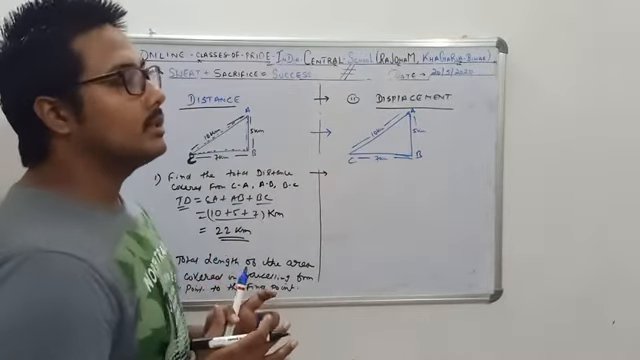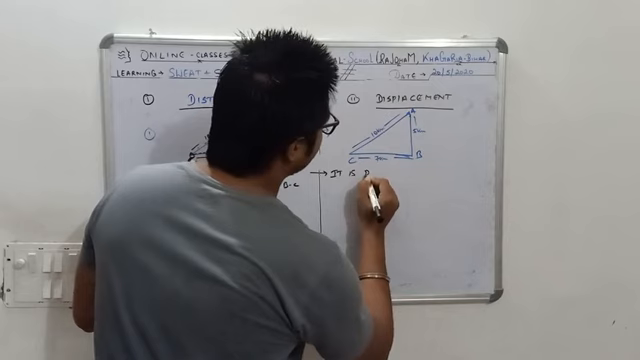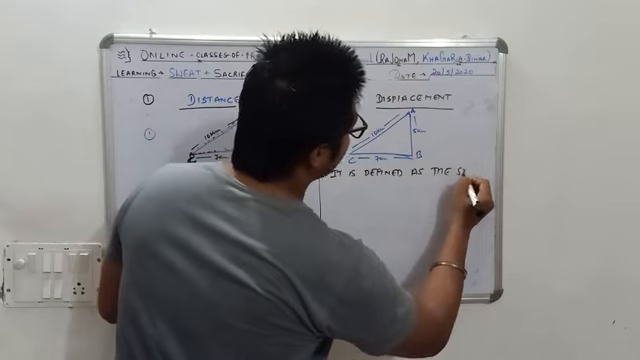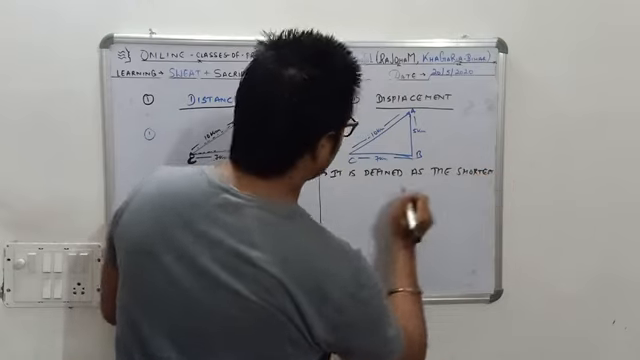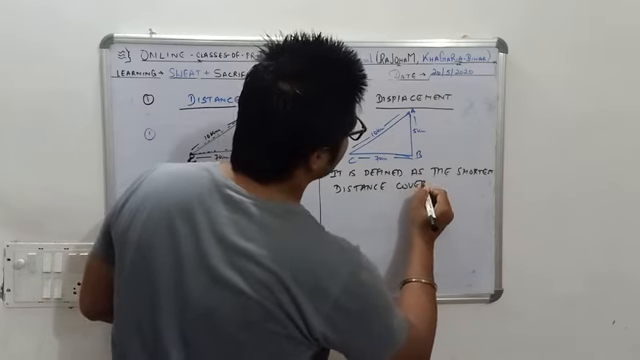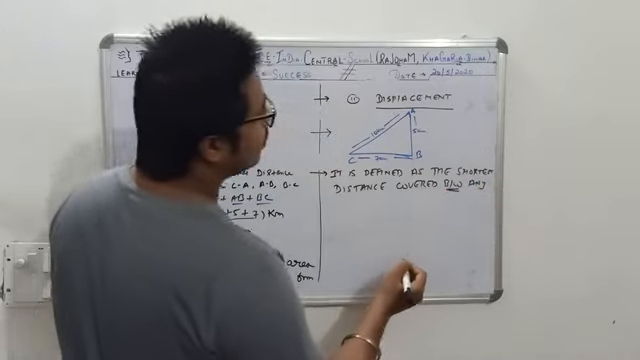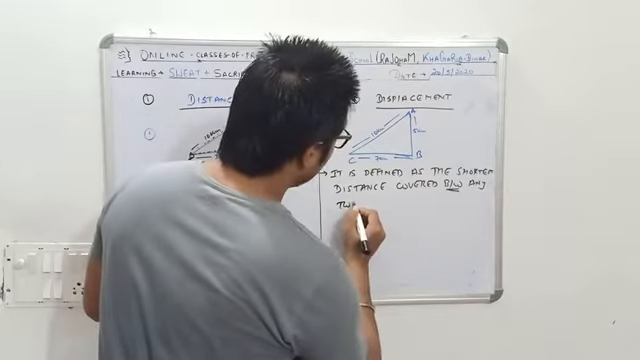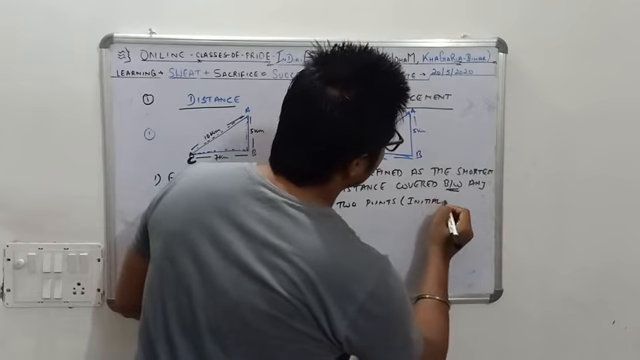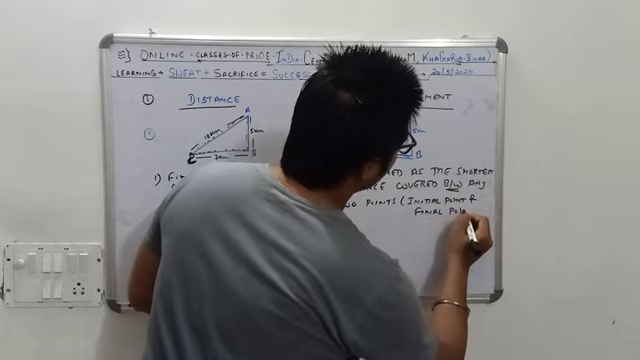Displacement is nothing but the shortest distance covered between any 2 points. It is defined as the shortest distance covered between any 2 points, or you can say between the initial point and the final point.